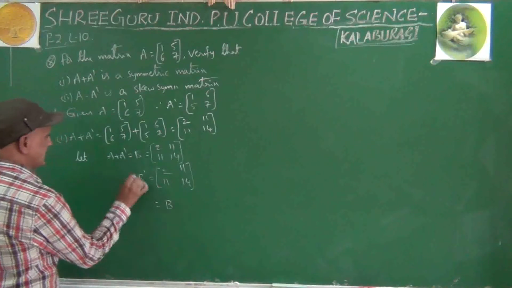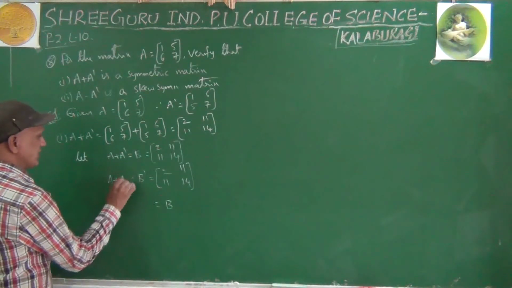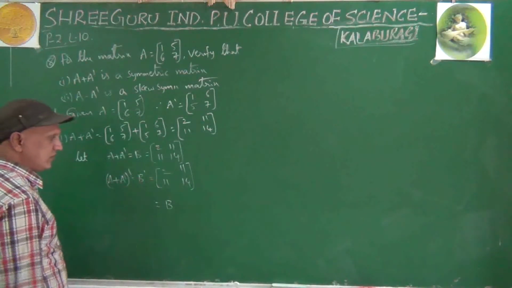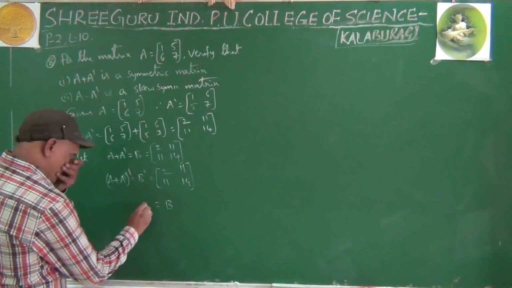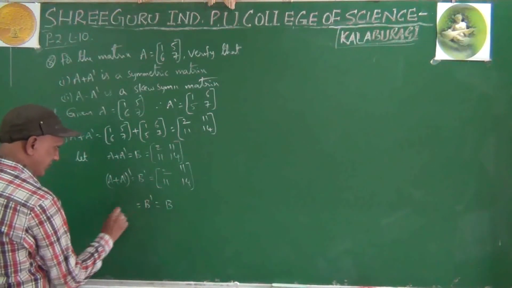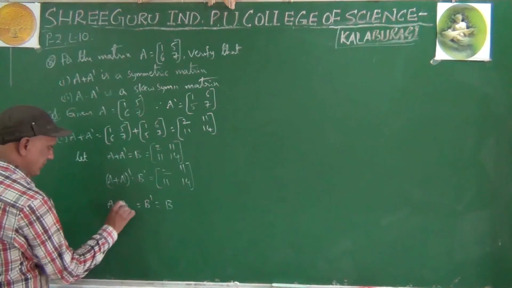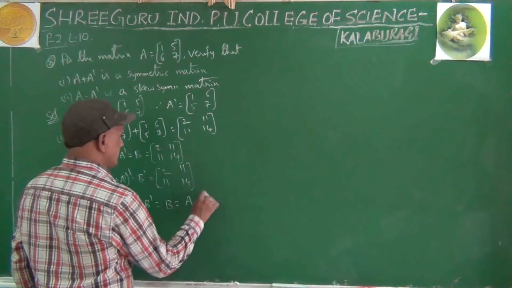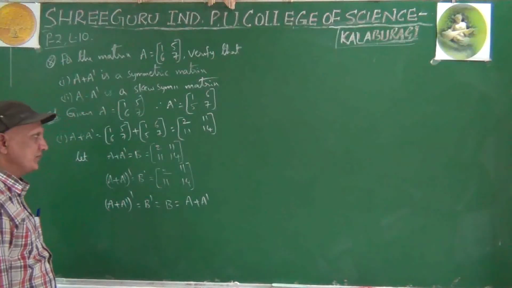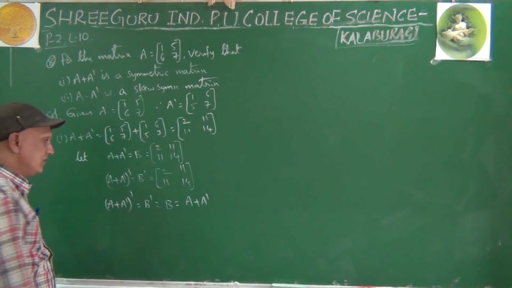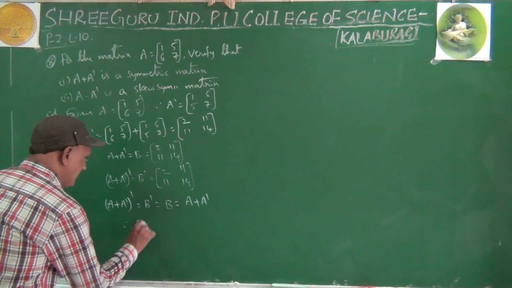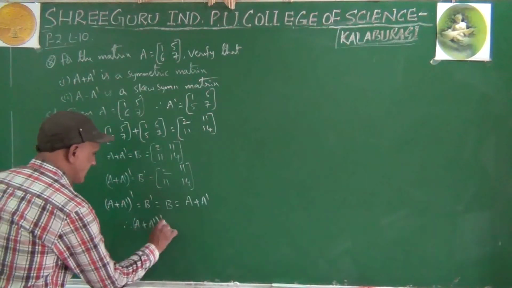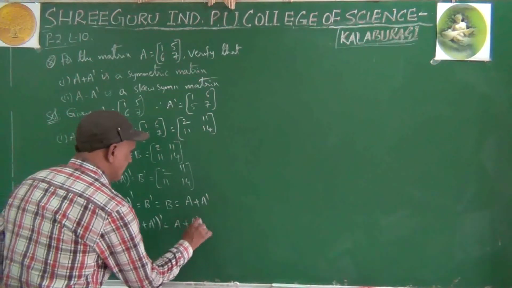B dash means A plus A dash whole dash equals B. B means A plus A dash. Therefore, A plus A dash whole dash equal to A plus A dash.